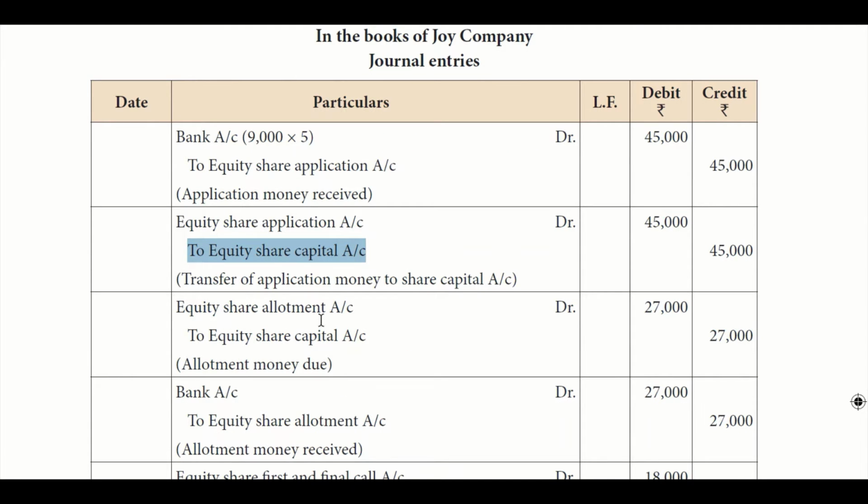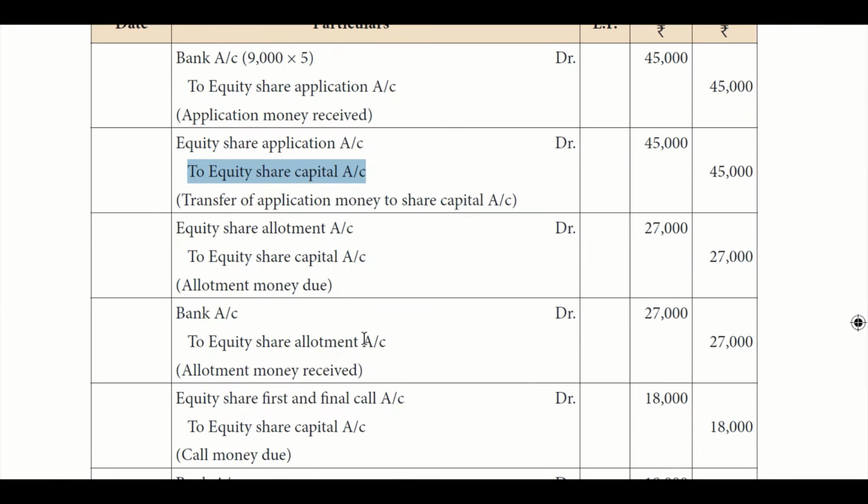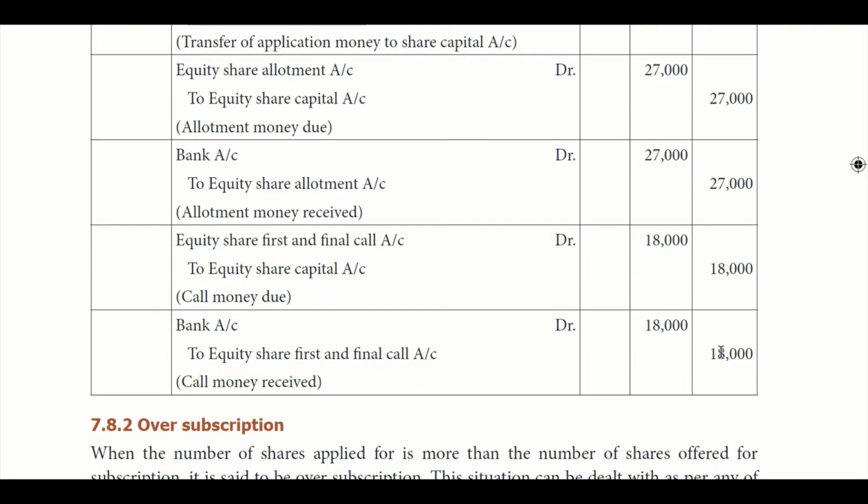First they call for allotment, so equity share allotment account debit to share capital account credit, which is 27,000. And when you receive the allotment money, bank account debit and equity share allotment credit. The same applies to first and final call. First and final call account debit, which is 2 rupees into 9,000, is 18,000, to equity share capital account. And when you receive the money, it is bank account debit to equity share first and final call account.